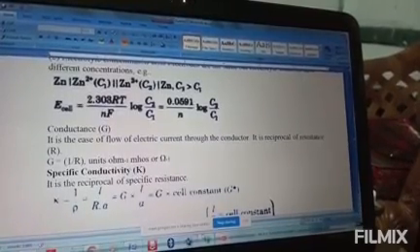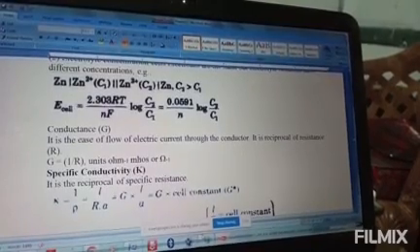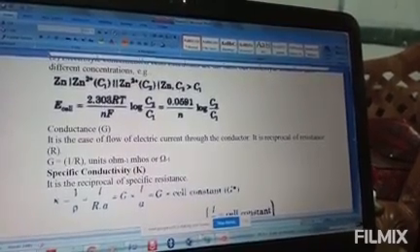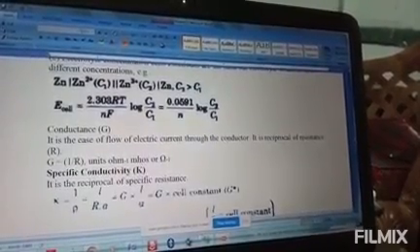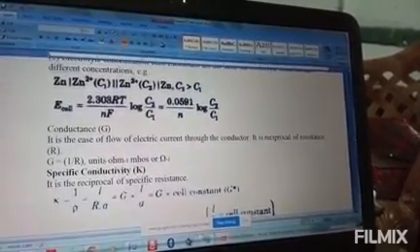So G equals 1 by resistance. Our resistance unit is ohms, so the conductance unit becomes ohms inverse, that is 1 by ohms.